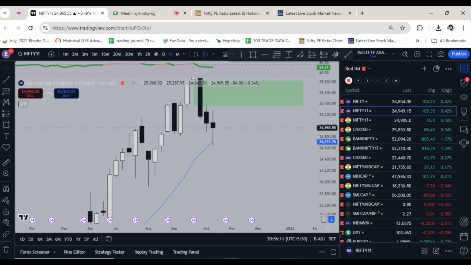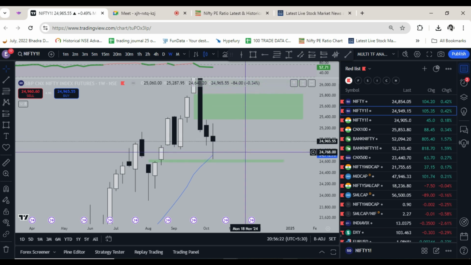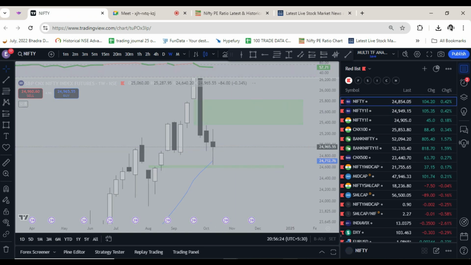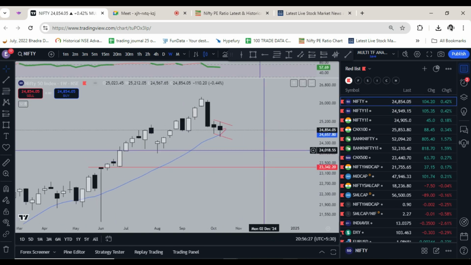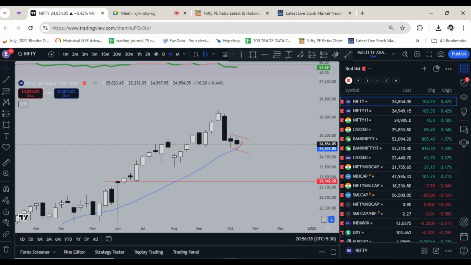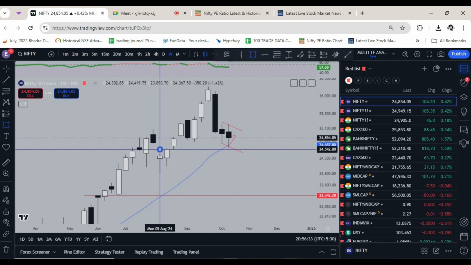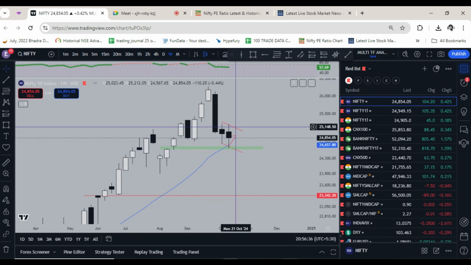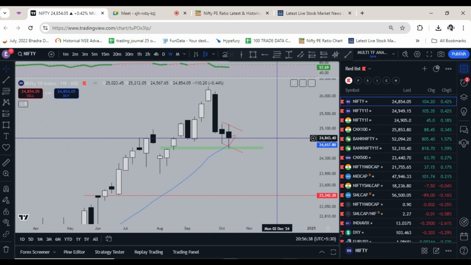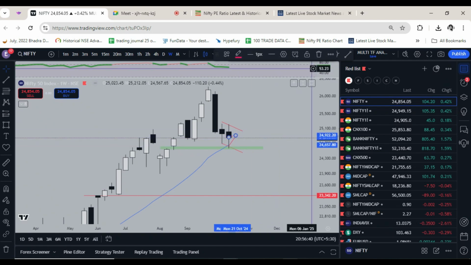Other than this, what we see, the Nifty actually filled this gap. It came, touched it. This is Nifty futures, Nifty continuous futures. So they came here, they touched it, and then we saw the bounce. So it's always good to keep marking these levels. They are helpful, like all these gaps and moving averages. Like here also, Nifty came down, filled this gap, and then bounced. In Nifty spot also same thing, it took support at the 20-week moving average.